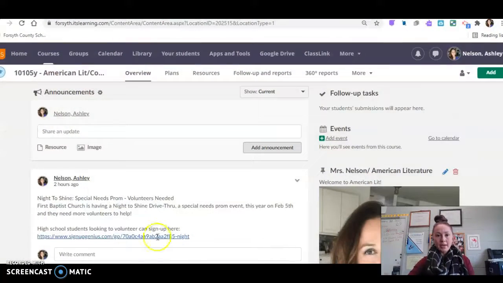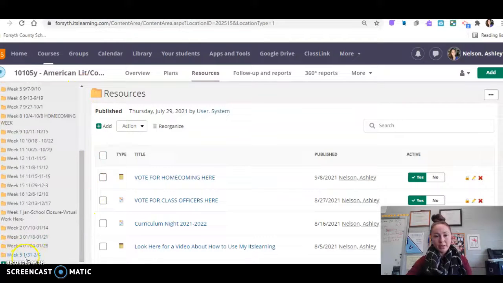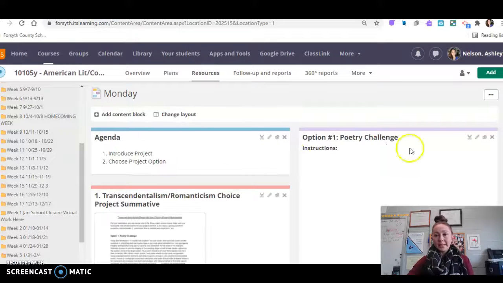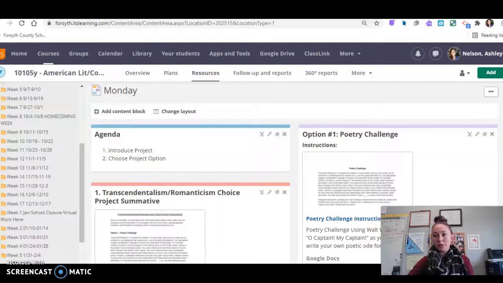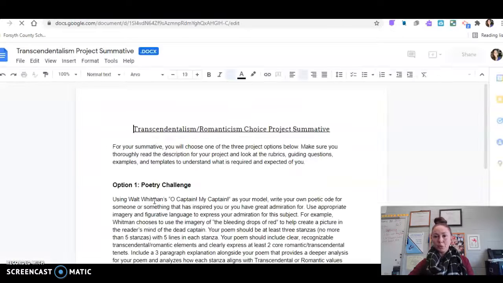I'm going to open up It's Learning. I already have American Lit open, and I go to Resources. I'm going to scroll all the way down to week 5, open that, and click on Monday. When Monday opens, it shows the different options. You'll have 3 options for your project, but this number 1 box is really the one you want to open. I'm going to go ahead and pull it open for you.